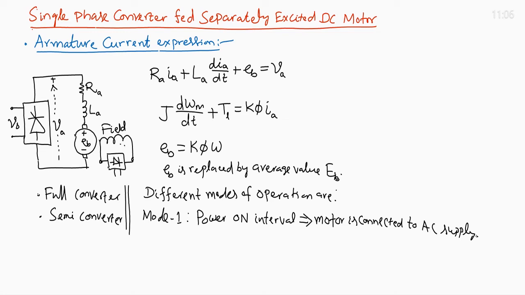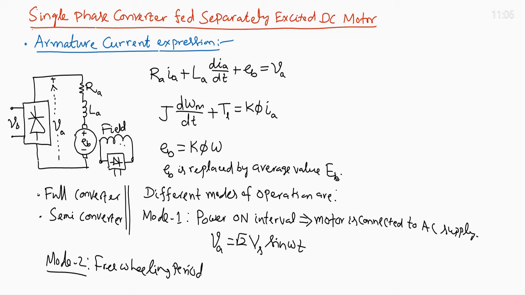During this mode, let us consider V_A is root 2 V_S sin omega t. Here omega equals 2 pi f is the angular frequency of the supply AC voltage. Peak value is root 2 V_S, a sinusoidal expression for the supply voltage. And mode 2 is the freewheeling period. It is present only in the semi converter, it is absent in the full converter.